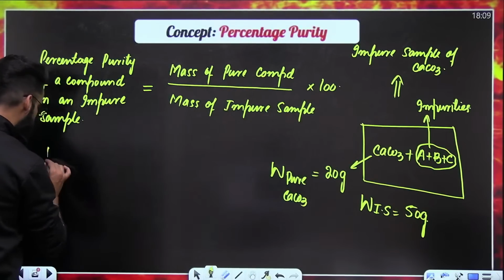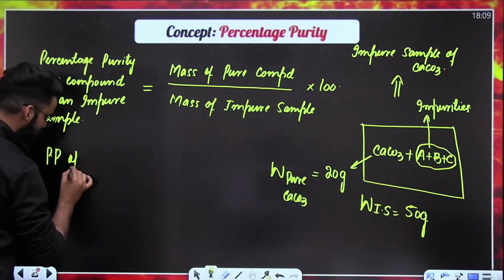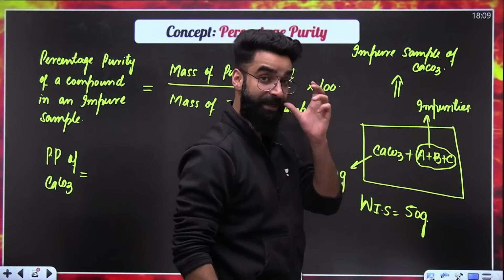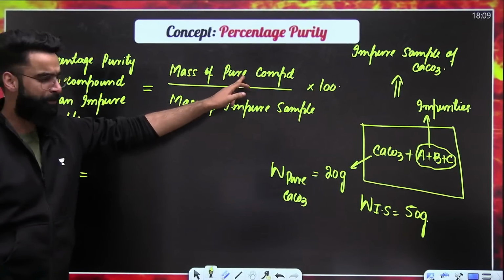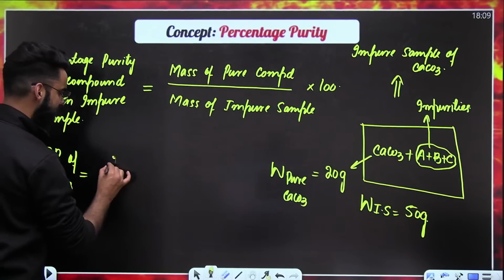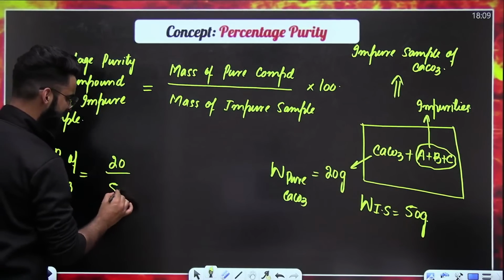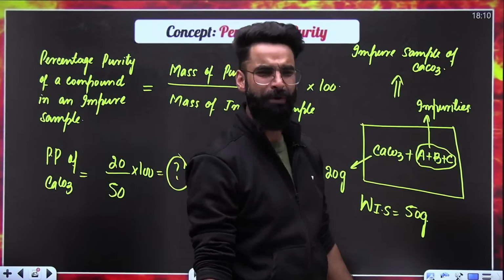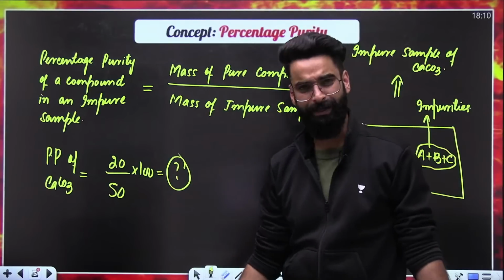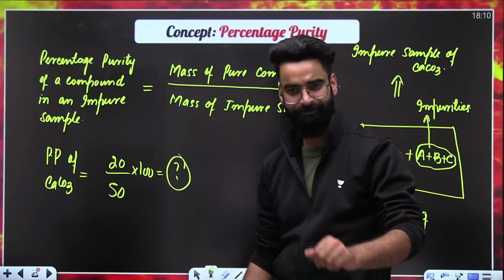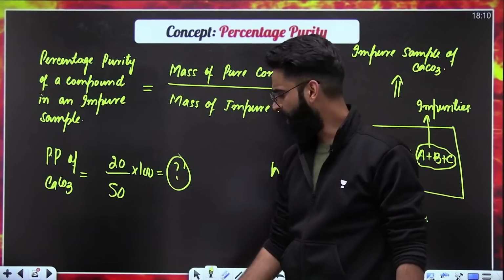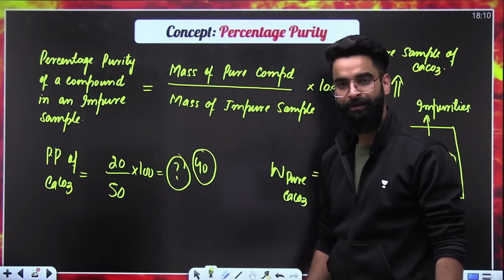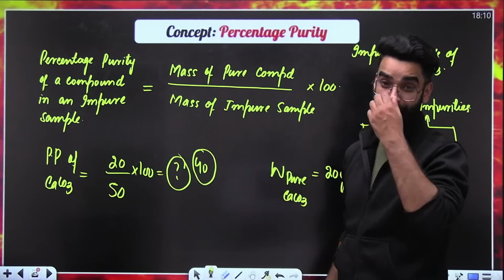If I ask you, what is the percentage purity of calcium carbonate in the sample, you will say mass of pure calcium carbonate, that is 20 grams, divided by mass of impure sample, that's 50 grams, multiplied by 100. Whatever value comes out is the percentage purity of calcium carbonate in the sample. How much does this value come out to be? It will be 40.